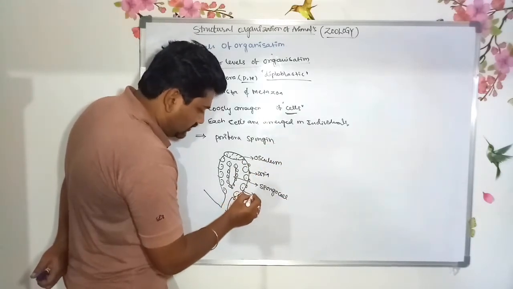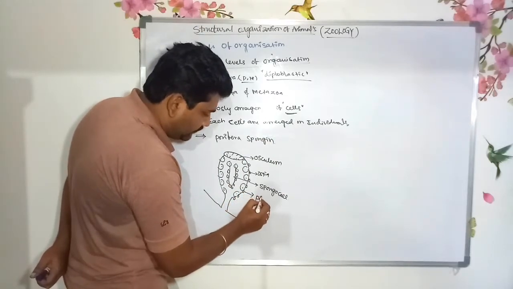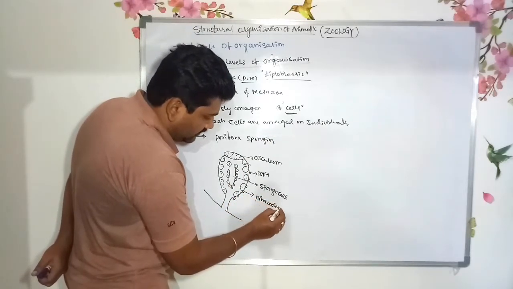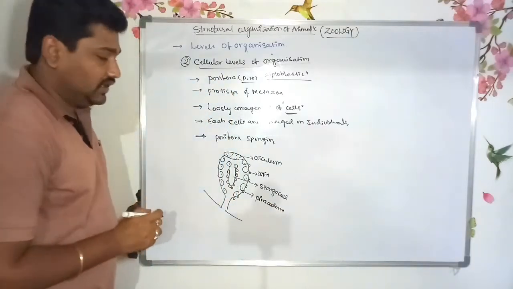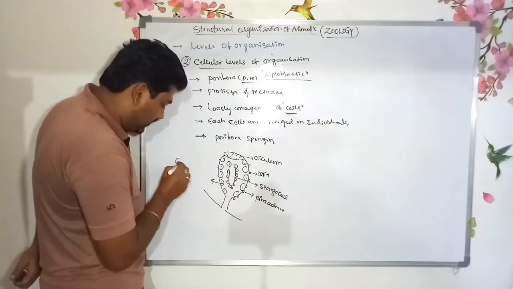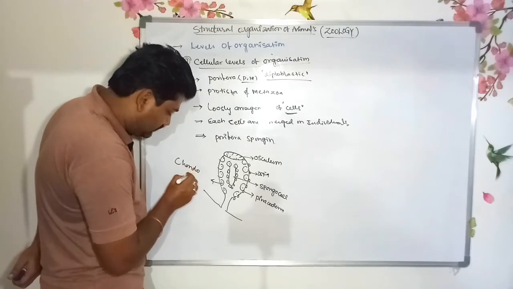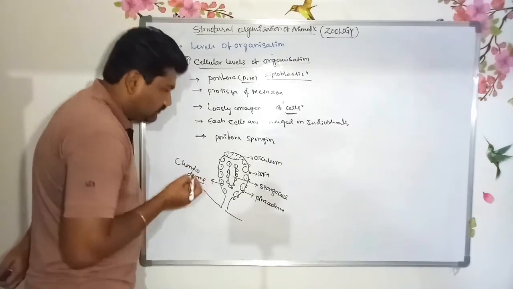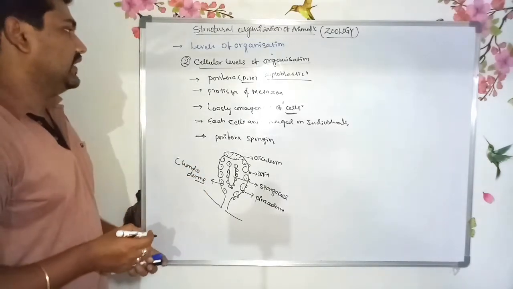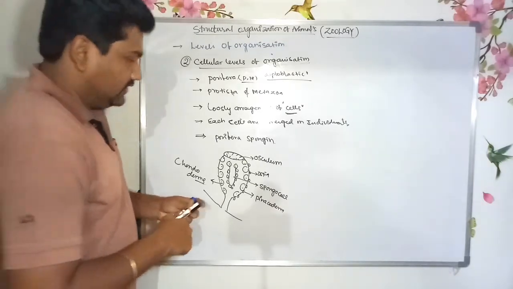The outermost layer is known as the pinacoderm of Porifera. The innermost layer is known as the choanoderm. So this is the cellular level of organization.